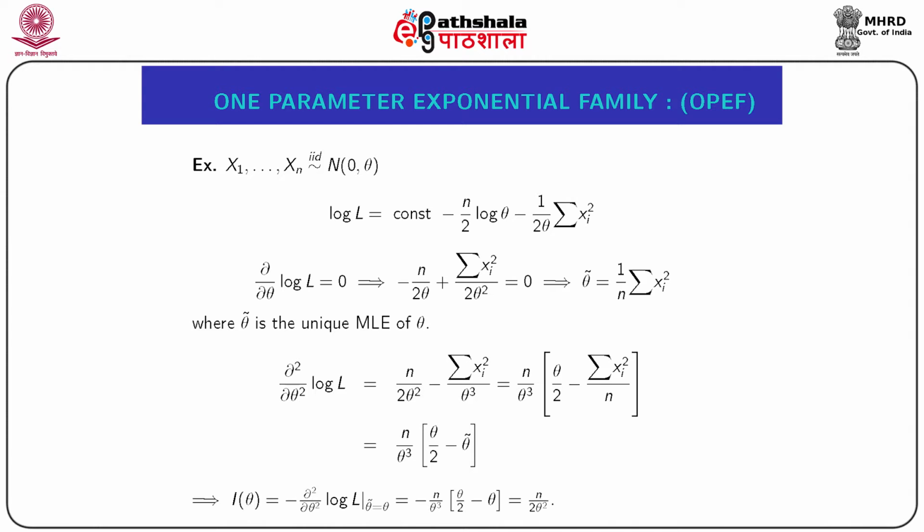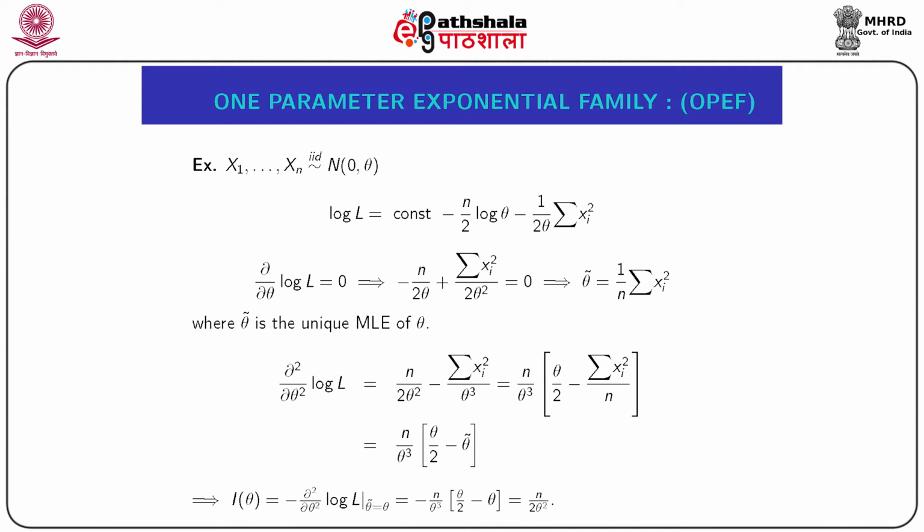As a result, the likelihood equation becomes minus n by 2θ plus summation xi square by 2θ square equal to 0, which gives the solution of the equation as θ curl equal to 1 by n summation xi square. This θ curl is the unique MLE of θ here.